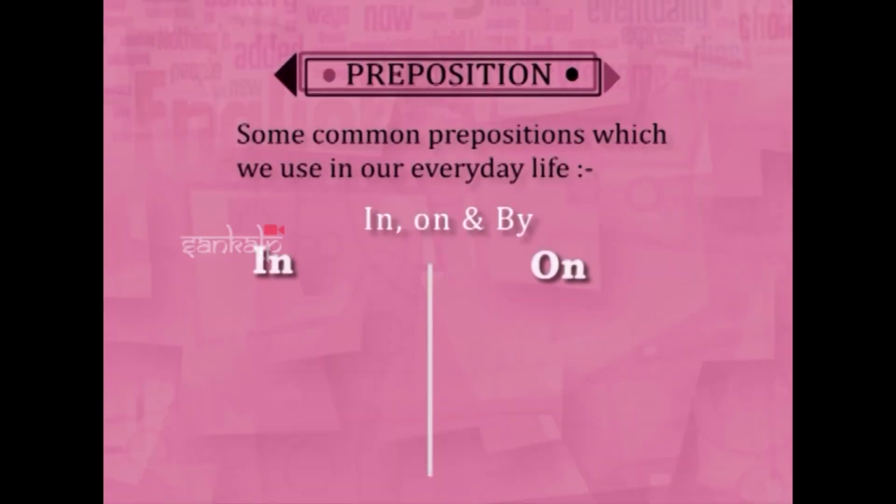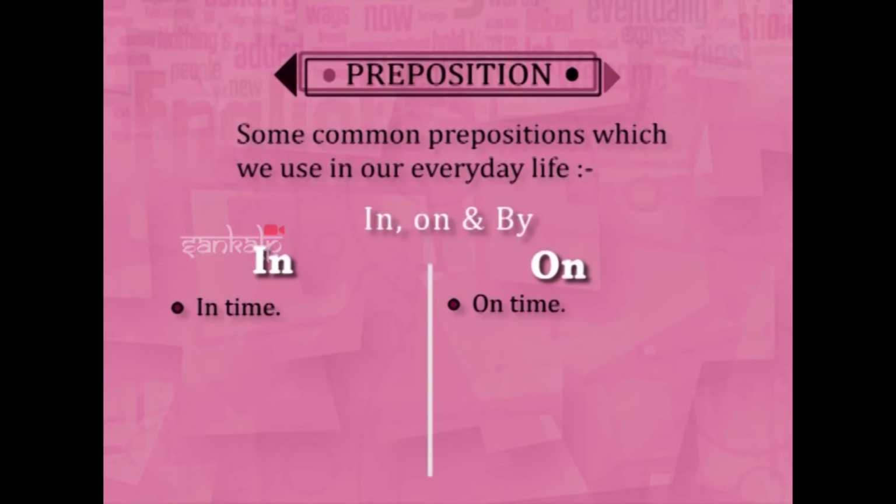Let's see the next. Next is in, on and by. In time and on time. See, in time and on time, see the difference. On time in the sense exactly on the dot. The plane landed on time, in the sense exactly. The train departed on time. That means exactly the time which has been scheduled. But in time in the sense it was not late.